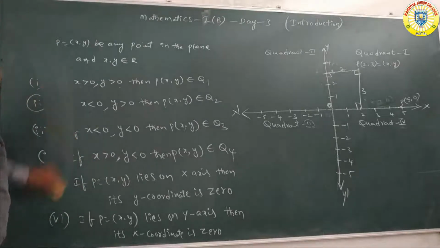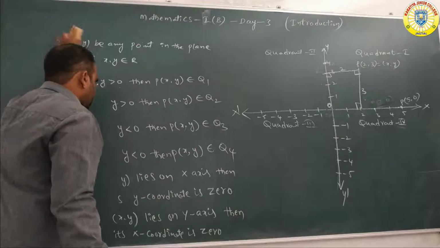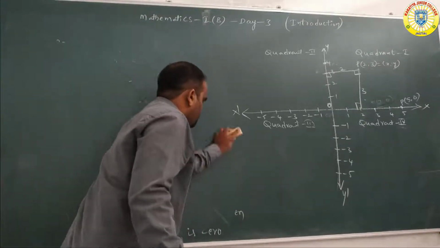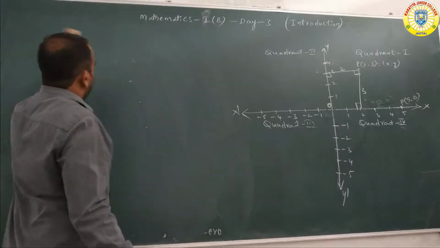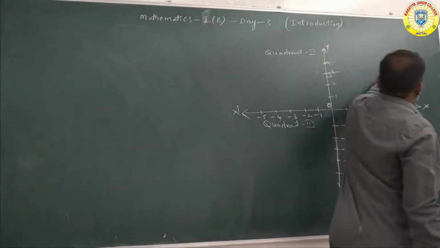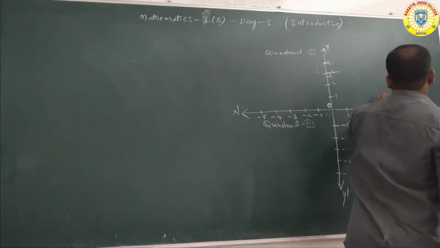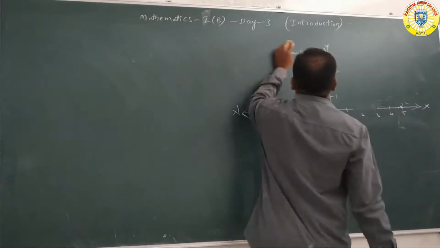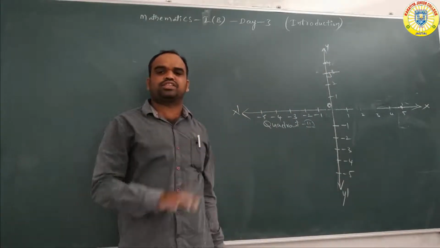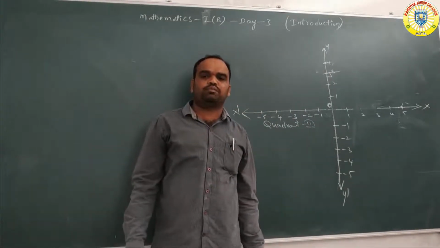Okay na? So next is here. See here, clearly, this is which plane, sir? Coordinate plane. Coordinate plane means in the plane we are drawing x axis and y axis. That is called the coordinate plane.